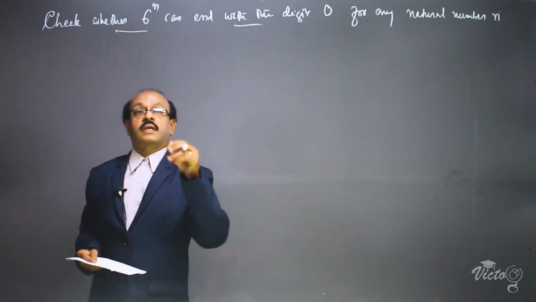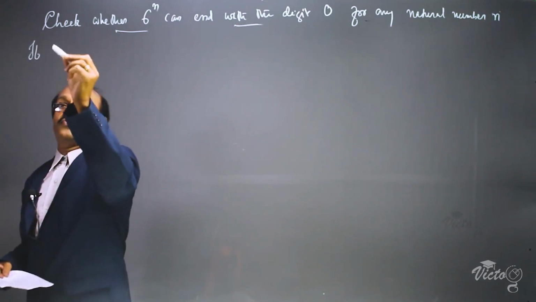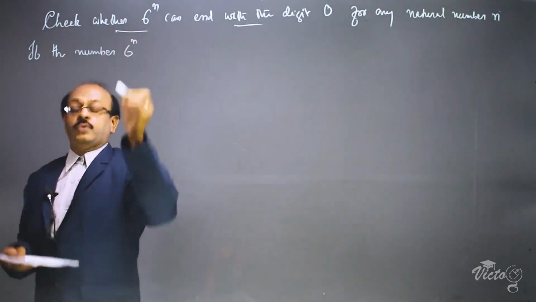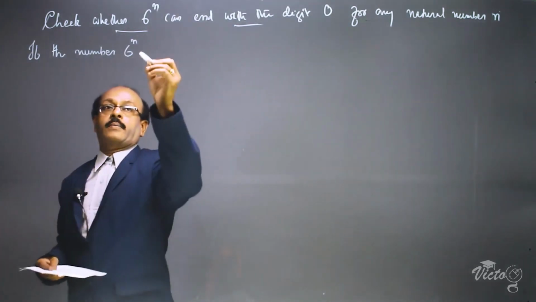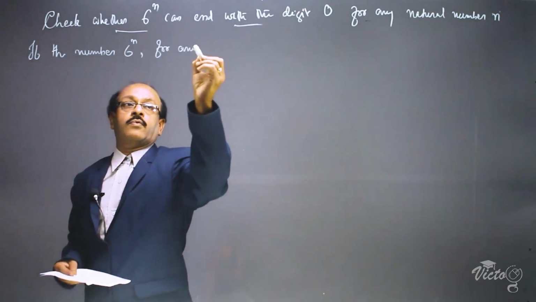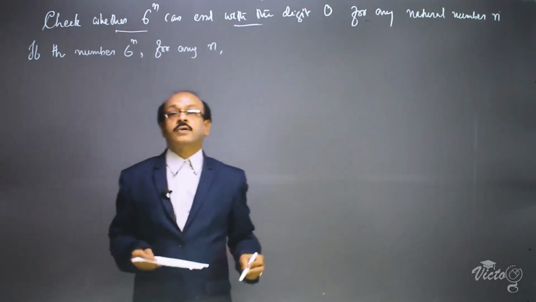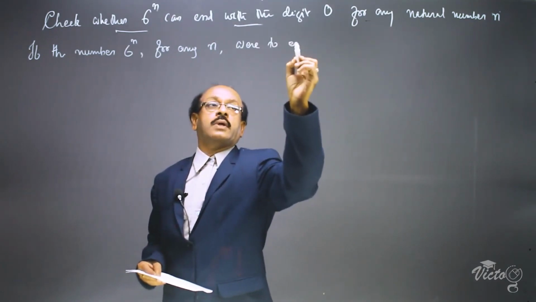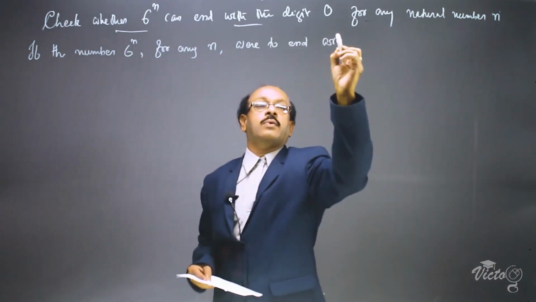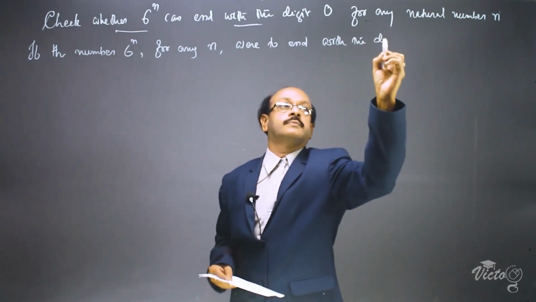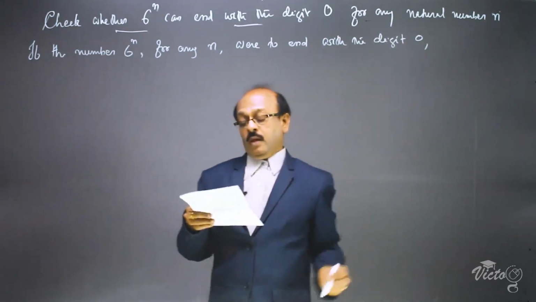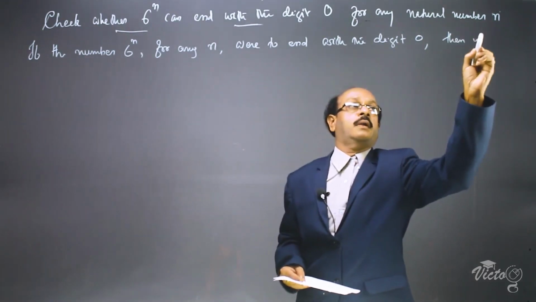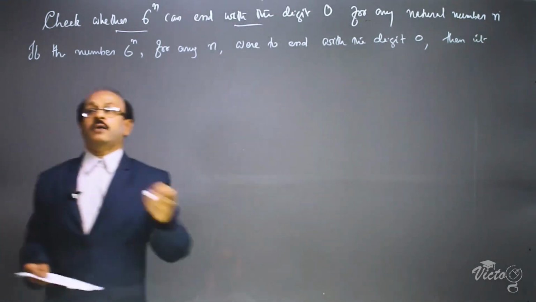If the number 6 raised to n, for any n, were to end with the digit 0, then it would be divisible by 5.